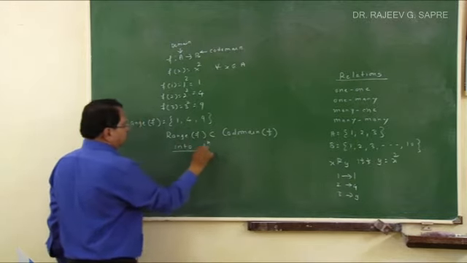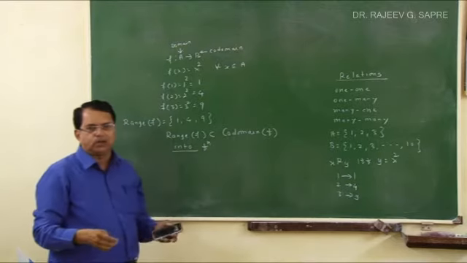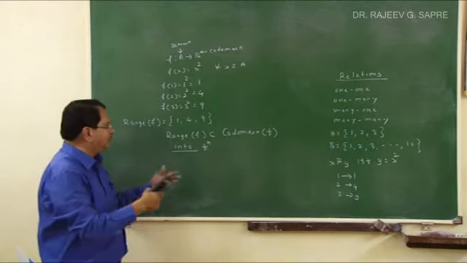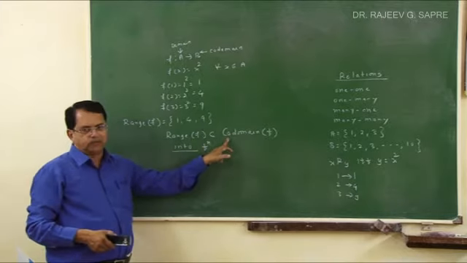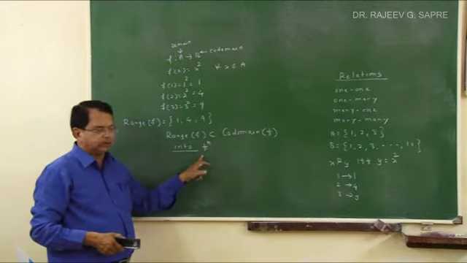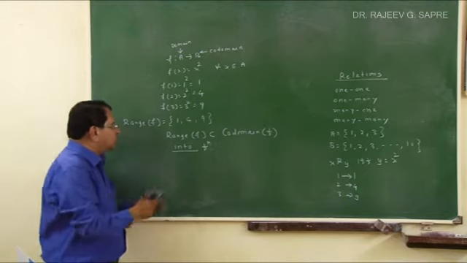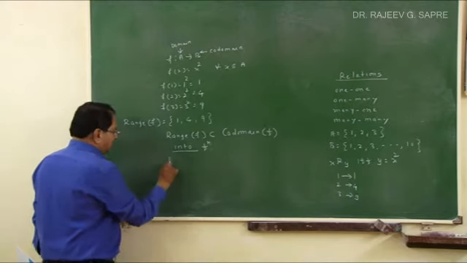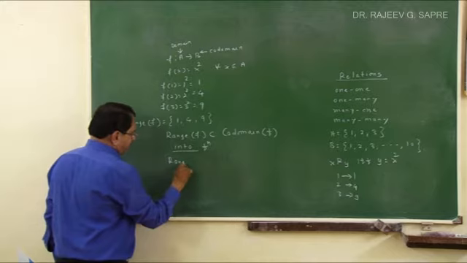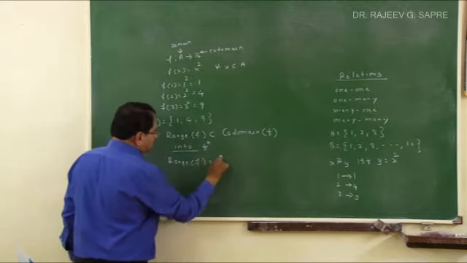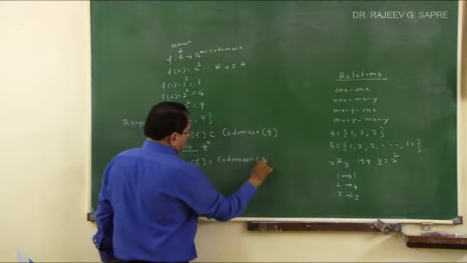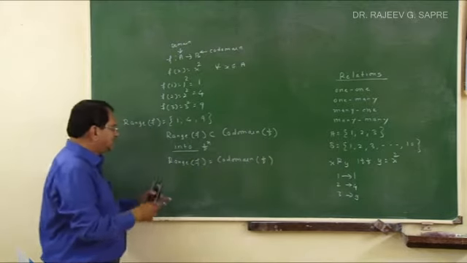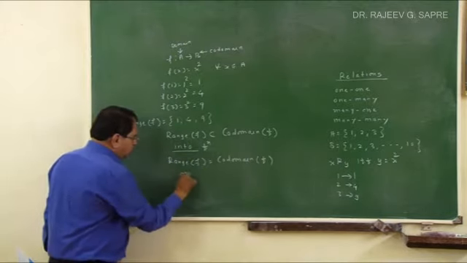This is into function. All these things you have already studied in junior college mathematics, but still we will revise it. So if range is a proper subset of codomain, then it is into function. Now when range is equal to codomain, it may happen that the range of the function equals the codomain of the function. In this case, the function is called onto function.